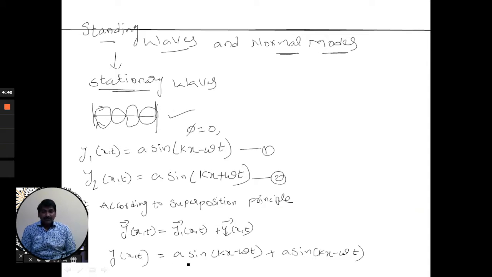What is this resultant wave equation resembling?